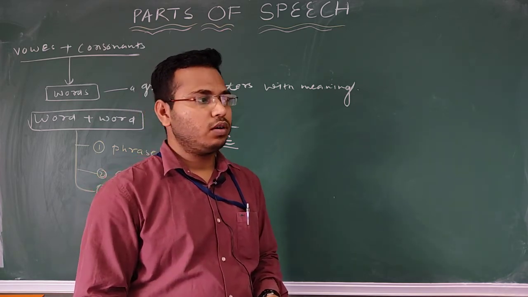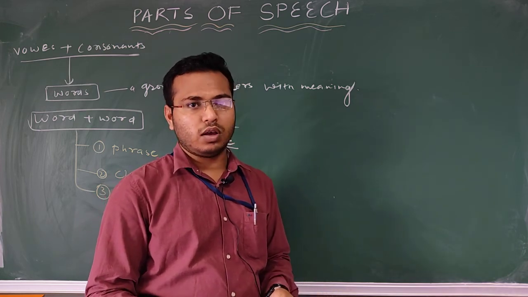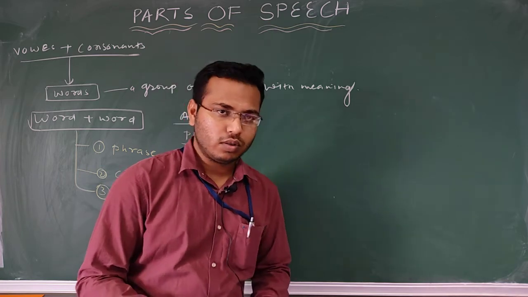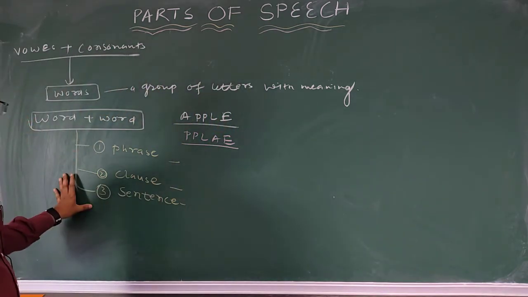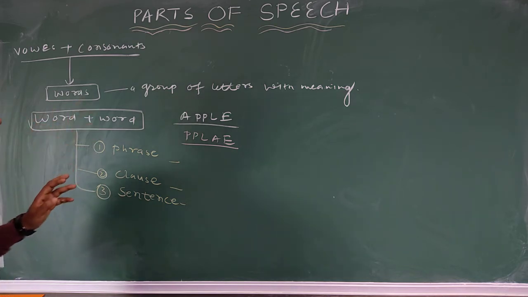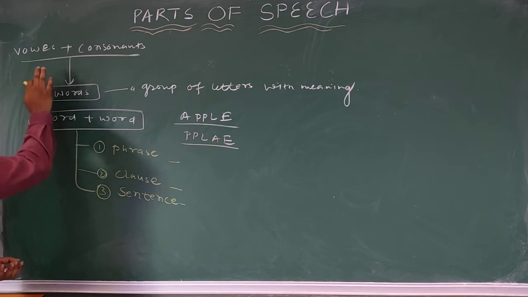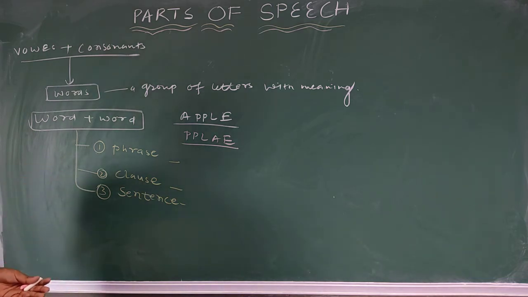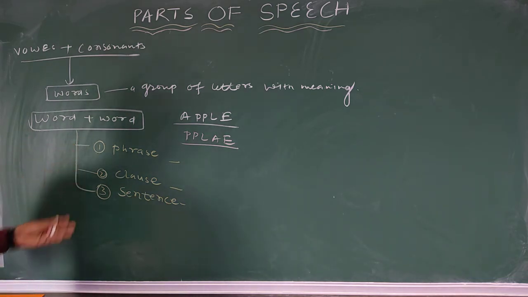It will be difficult in transformation of sentences. We have degree of sentences, we have changes of sentences in narration, in voices. So that's the reason I'm telling you this one, phrase, clause and so, because this is an essential part before going to the parts of speech, right? So we said that when vowels and consonants came together, then words formed. Then again several words combined together, they form three things: phrase, clause and sentence.